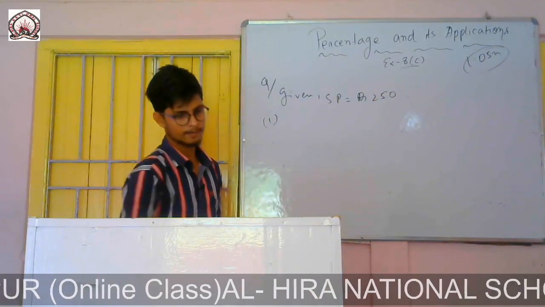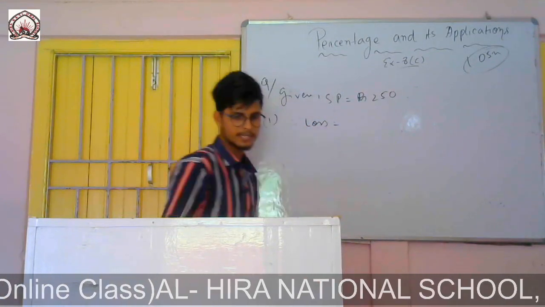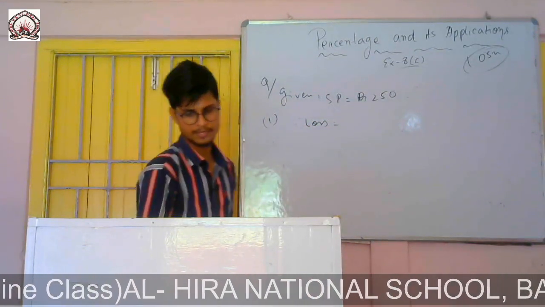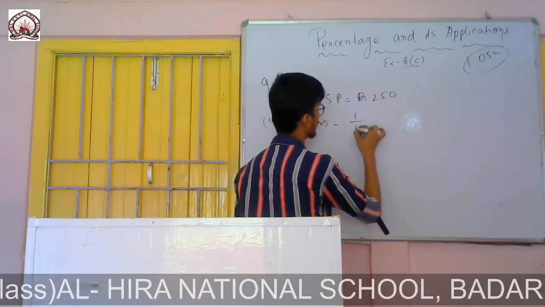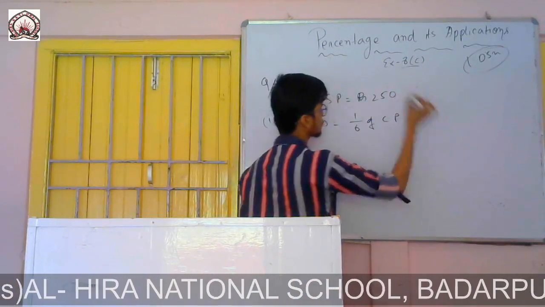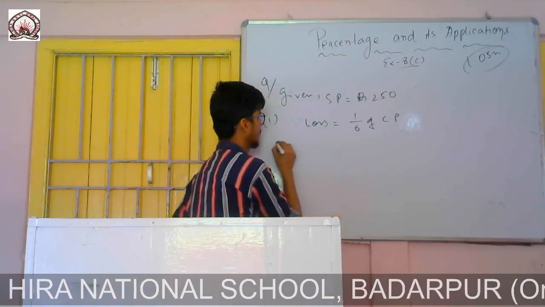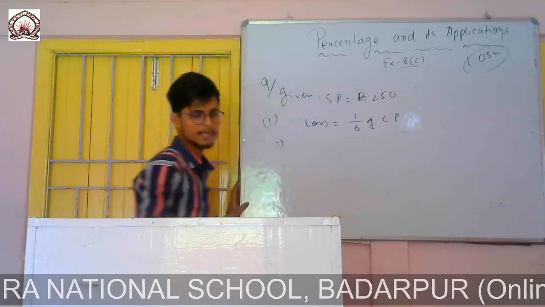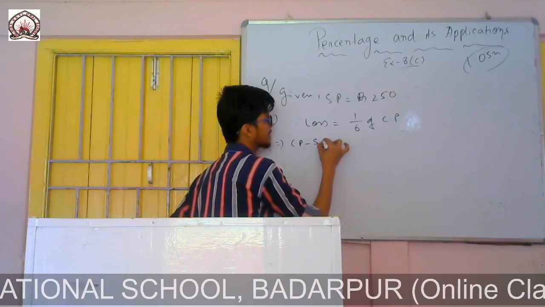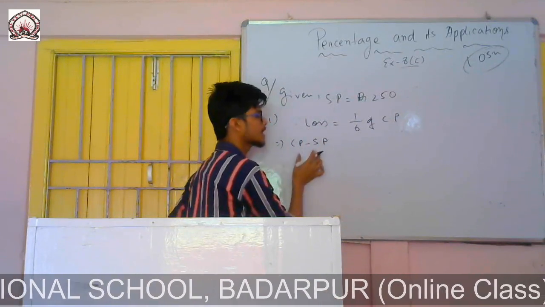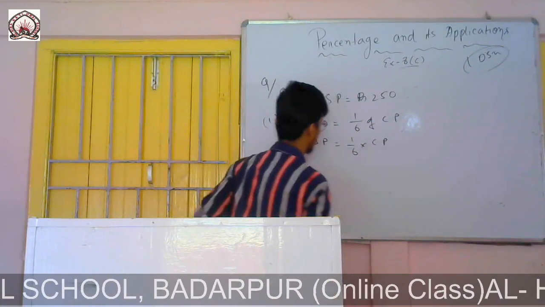Since loss is given as 1/6 of CP, you see it is written in the question, loss equals 1/6 of cost price. And we know loss means cost price minus selling price. Directly I am writing in place of loss, cost price minus selling price, and that is 1/6 of CP.